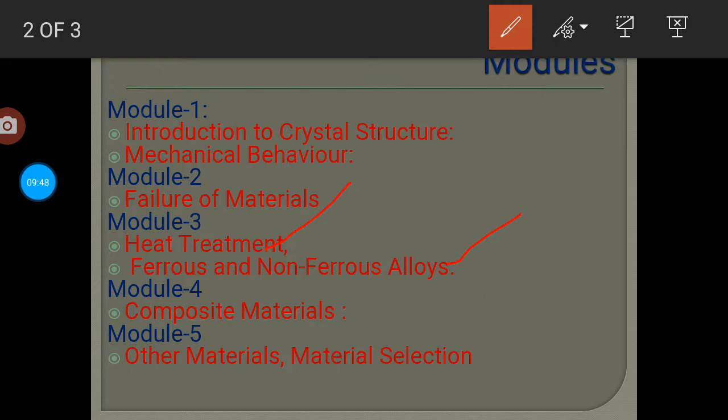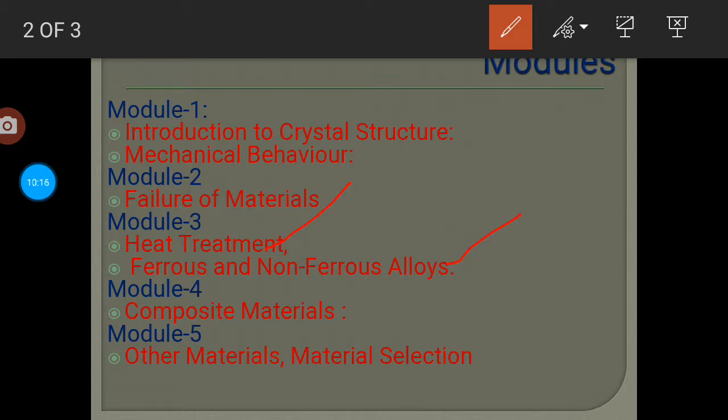So about the behavior, mechanical behavior, and application of these ceramics, plastics, optical and thermal properties, we are going to study in module number 5 as well. We are going to study smart materials like fiber optic materials, piezoelectric materials, shape memory alloys, ethanol.